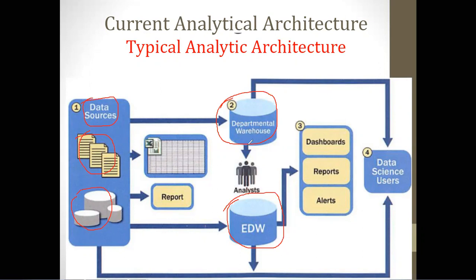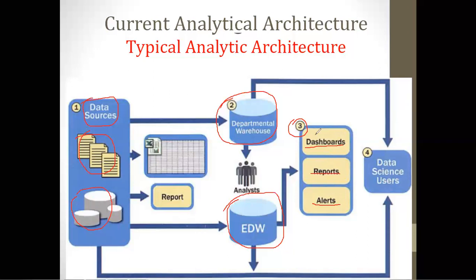So for prediction purposes it goes to the fourth stage. In the third stage, the data that was collected is analyzed and gives output in the form of dashboards, different reports or alerts, graphs, or summaries.